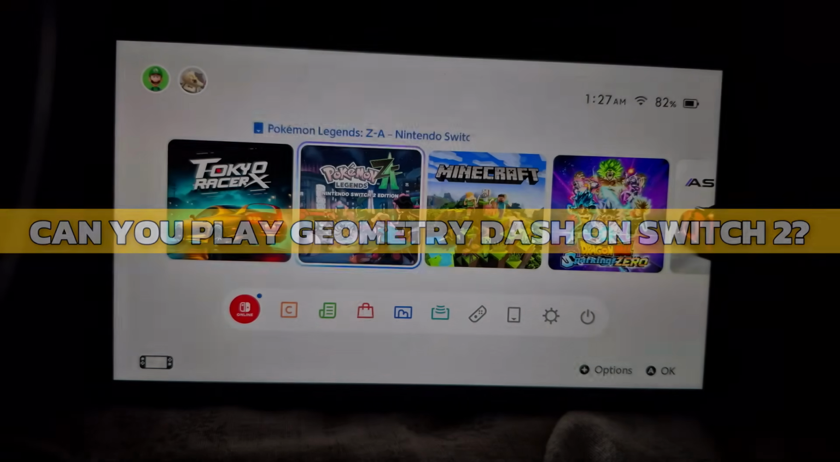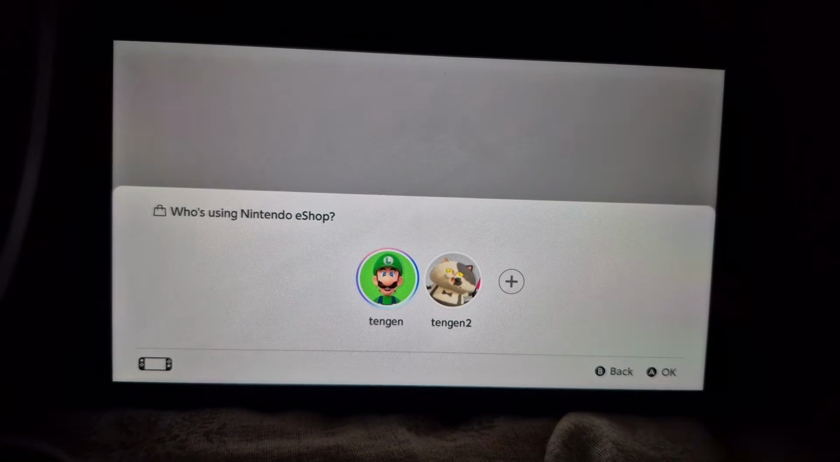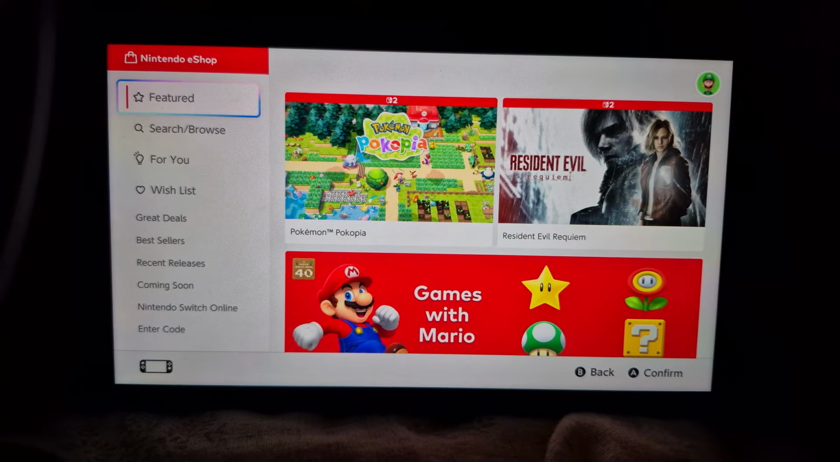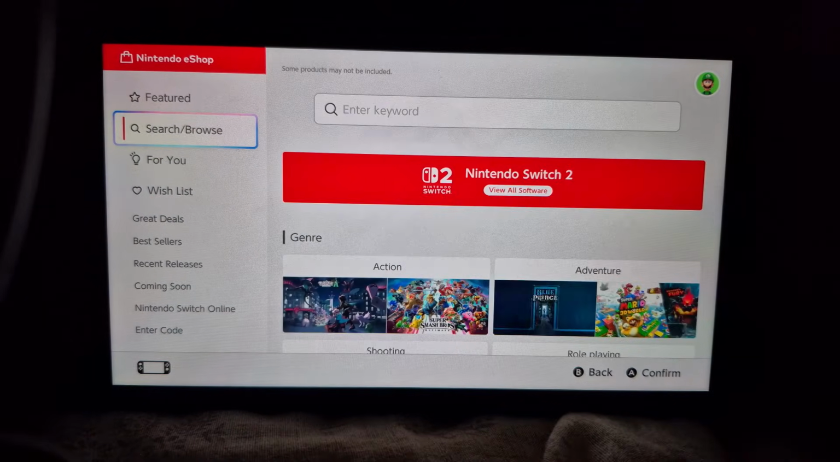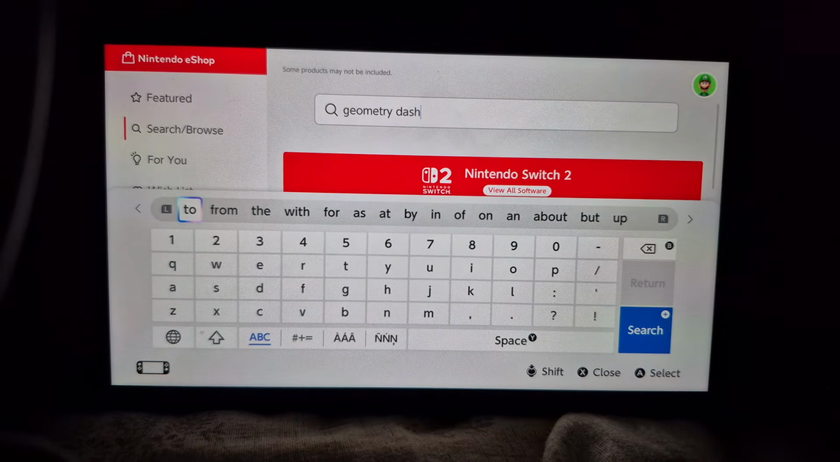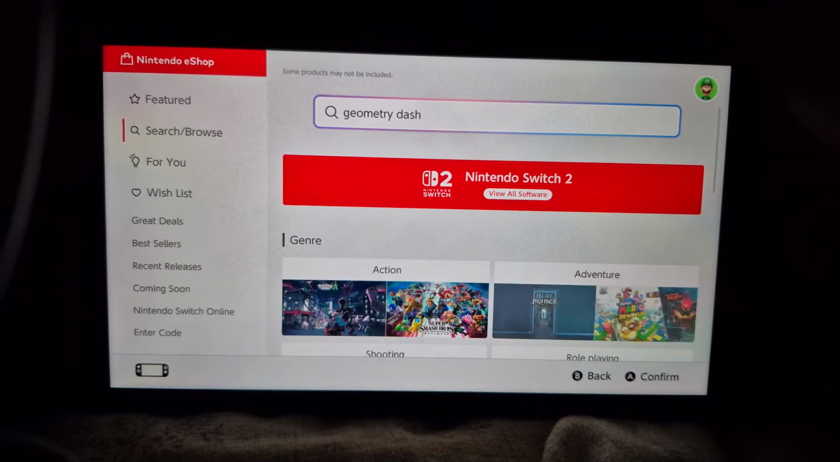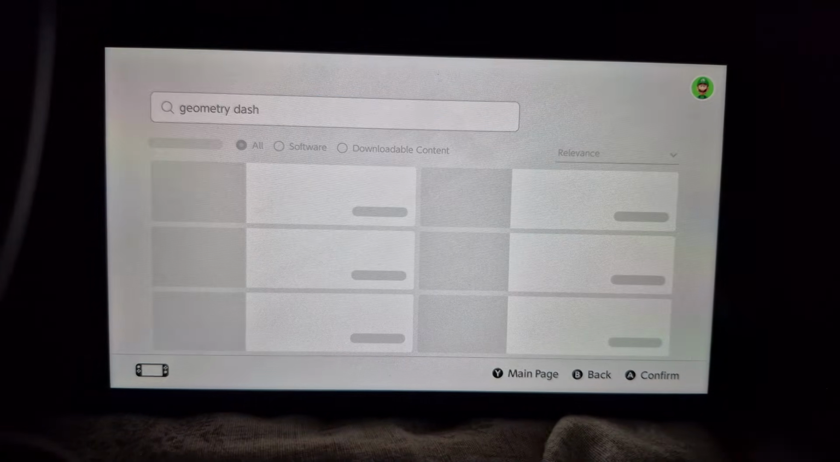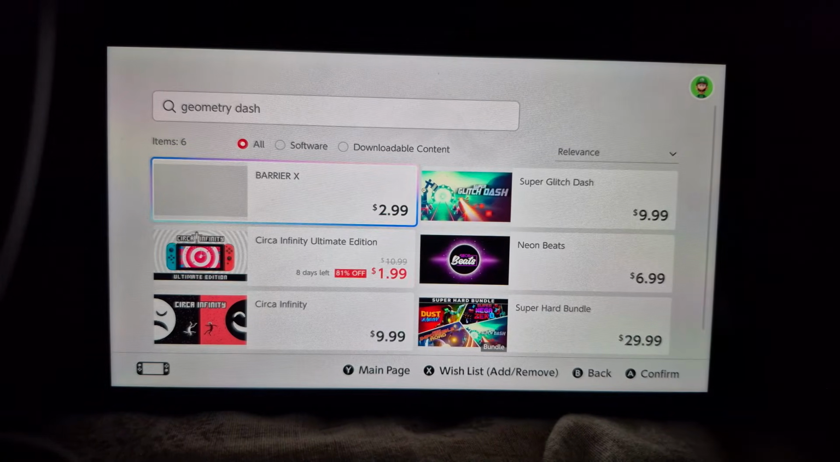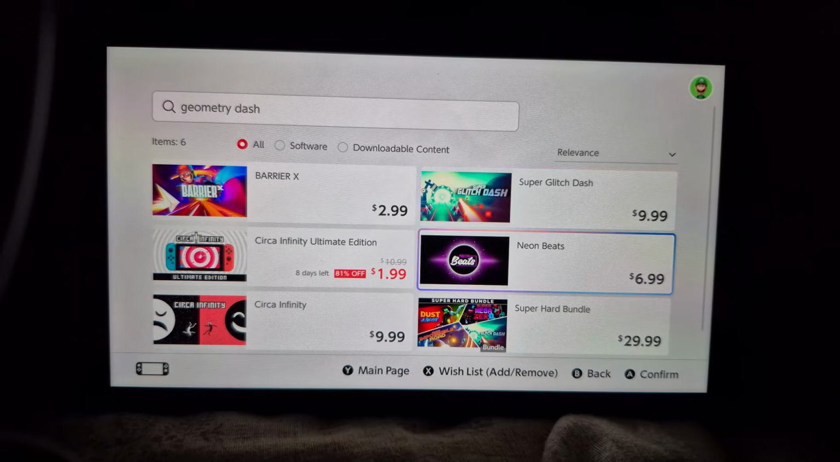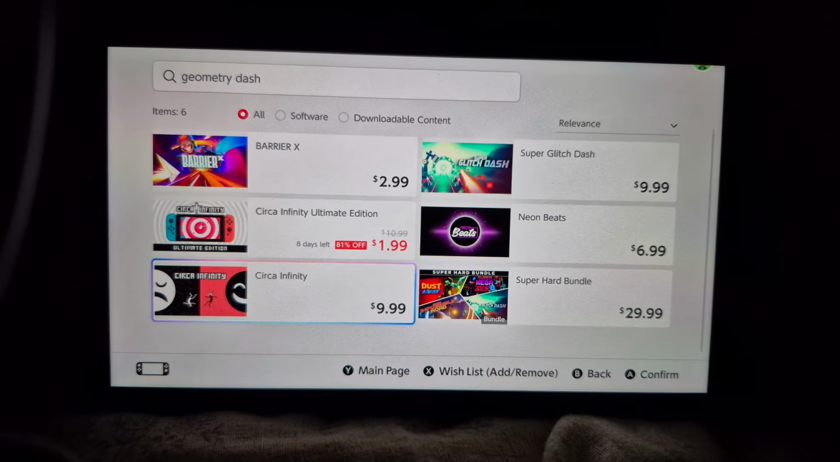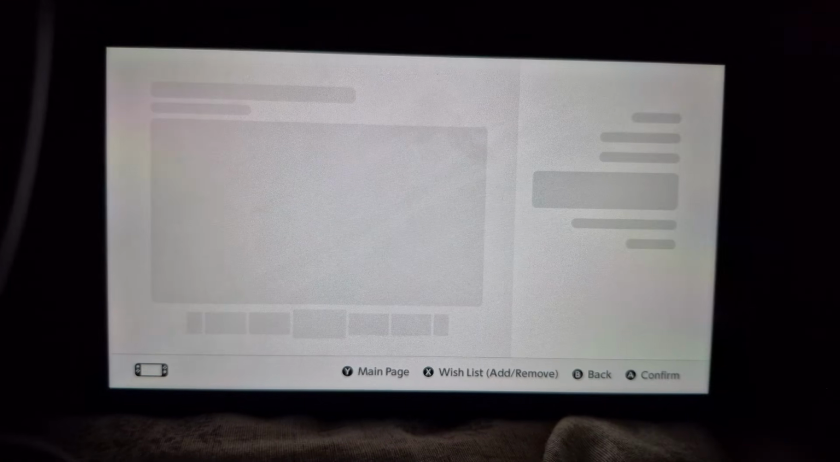All right, let's begin. To determine if Geometry Dash is available, open the Nintendo eShop on your console and use the search function to look for the title specifically. Currently, searching for Geometry Dash brings up a few results, but none of them are the official game developed by RobTop. This confirms that as of right now, it is not possible to play Geometry Dash on the Nintendo Switch